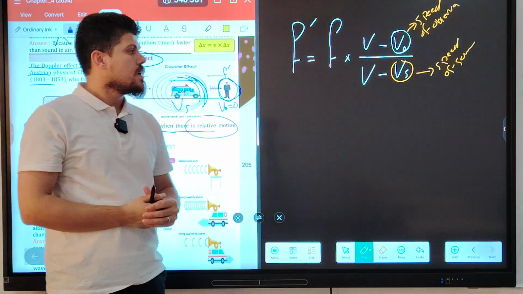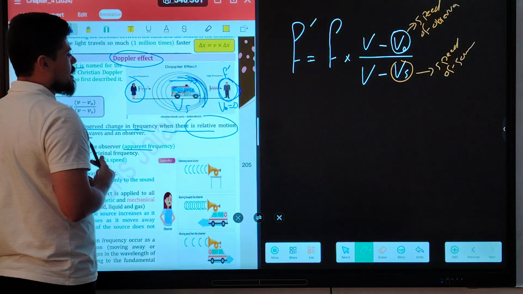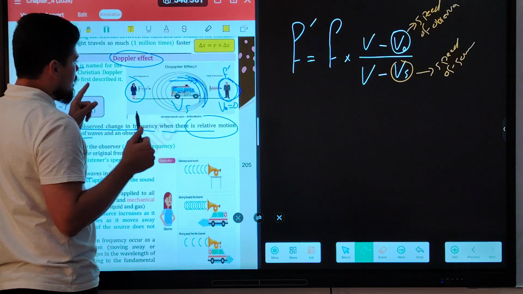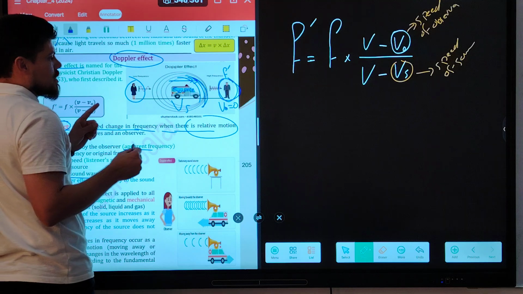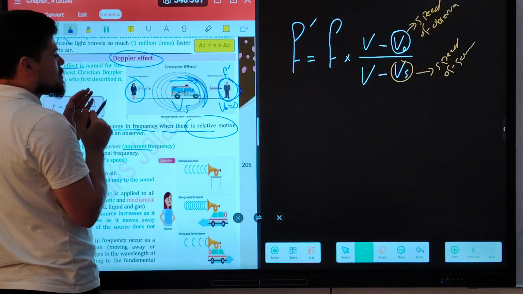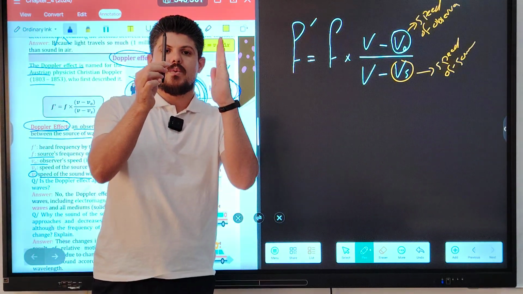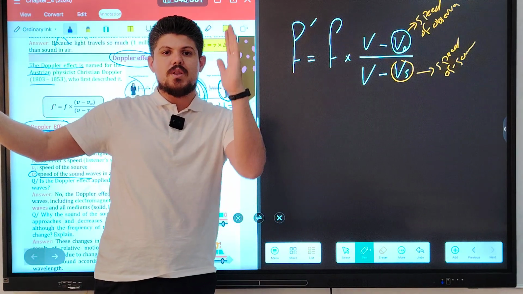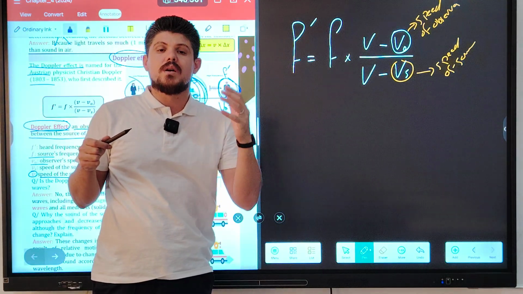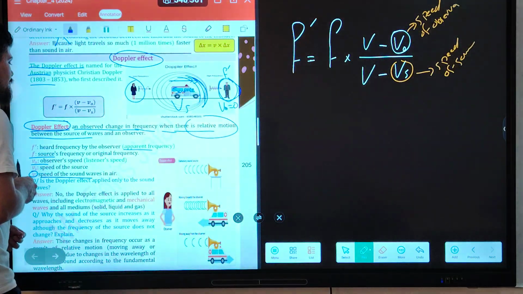So, can we say that when the source approaches the observer, the heard frequency gets higher? Yes, of course. So, what about this woman? When the source moves away from the woman, do we have relative motion between the woman and the source? Absolutely, there is relative motion, because relative motion does not only mean the source approaches the observer. When the source moves away from the observer, what happens to the heard frequency? The heard frequency drops. It decreases according to the Doppler effect.